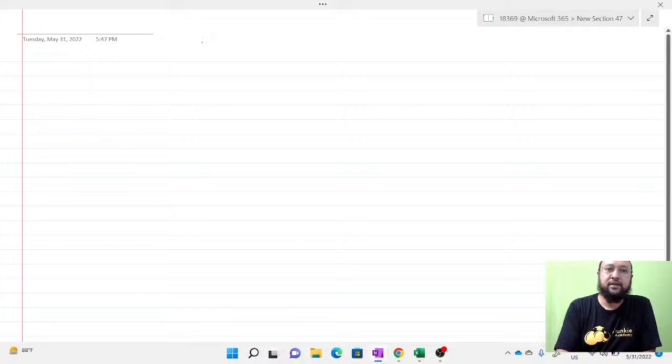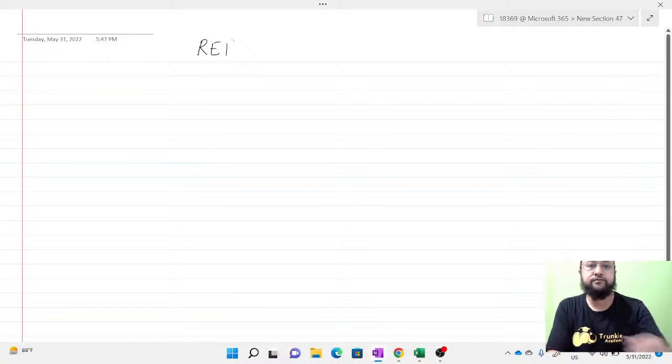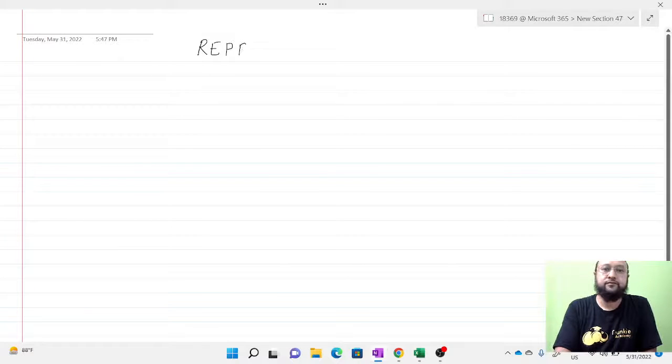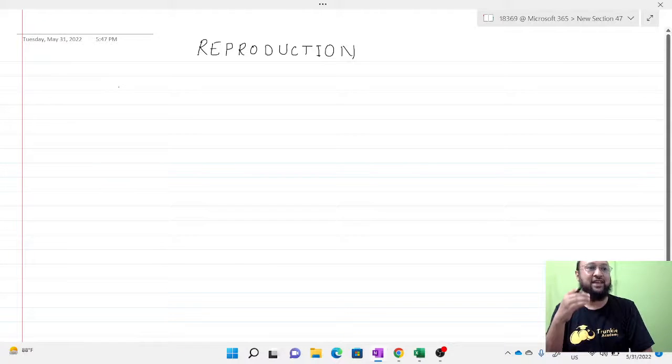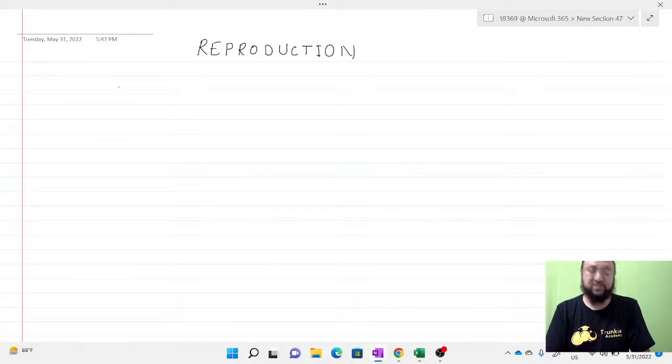Reproduction is the process by which organisms multiply in number and increase their populations. So this is a simple definition.